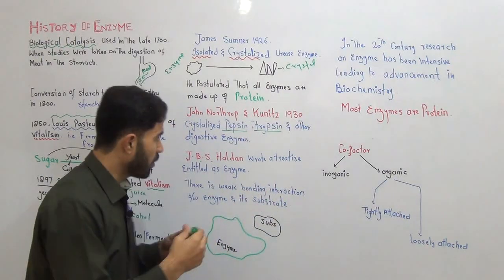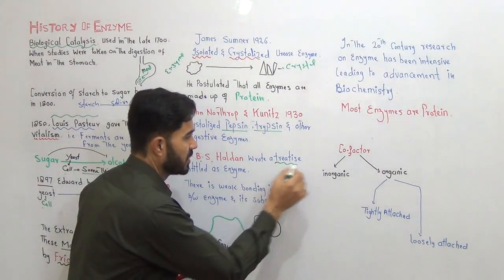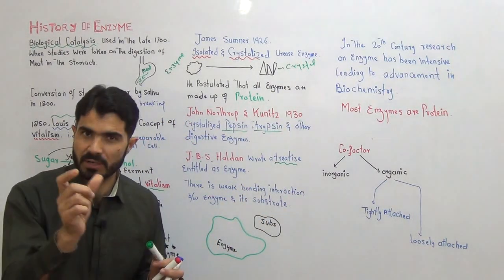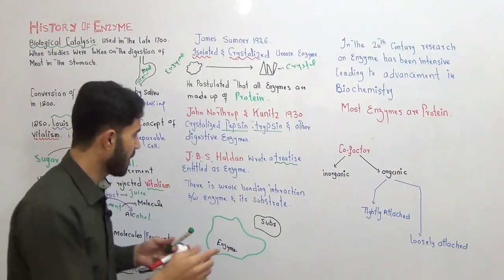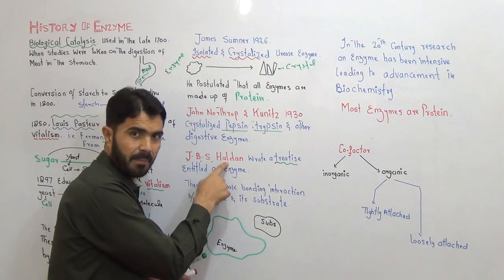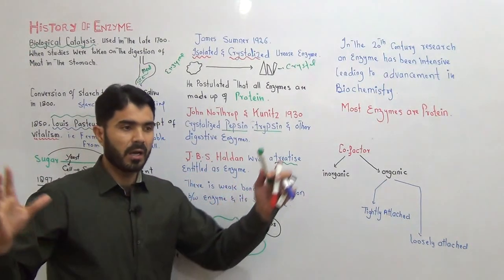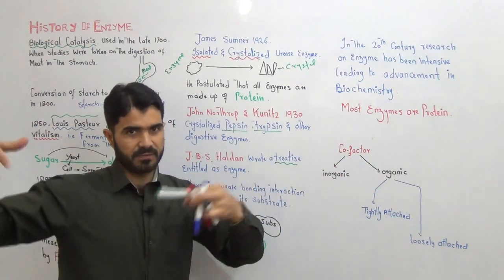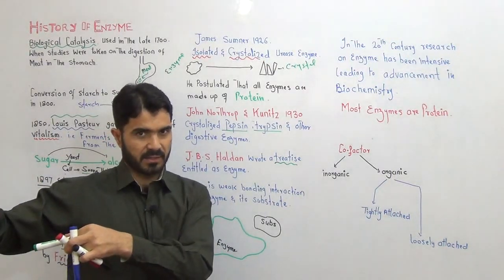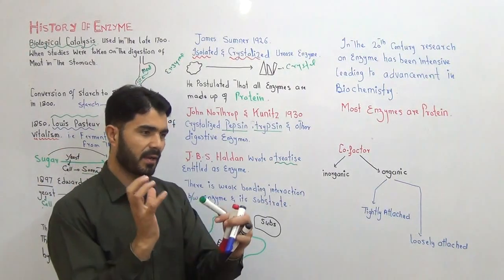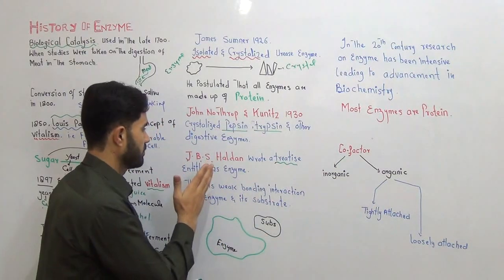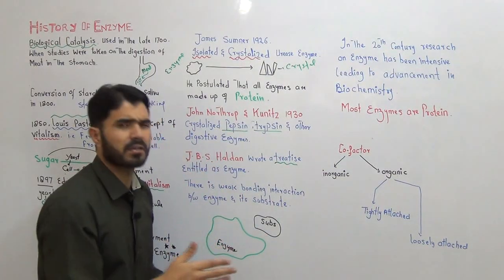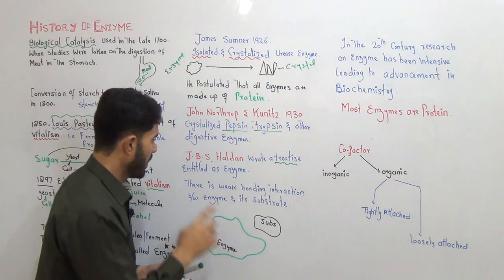The book is called a treatise. Any book of that kind is a research book, right? So that was J.B.S. Haldane, who collected the ideas of all the past scientists, put them into a single book and named it The Enzymes. Nowadays a lot of books are available on the enzyme.